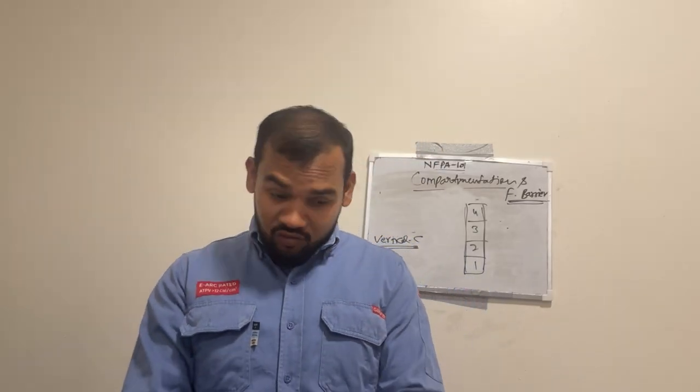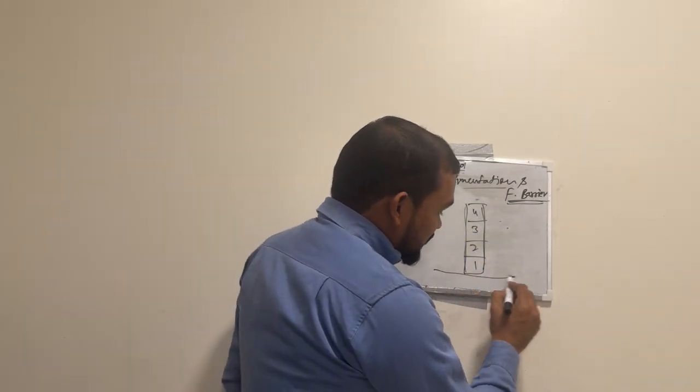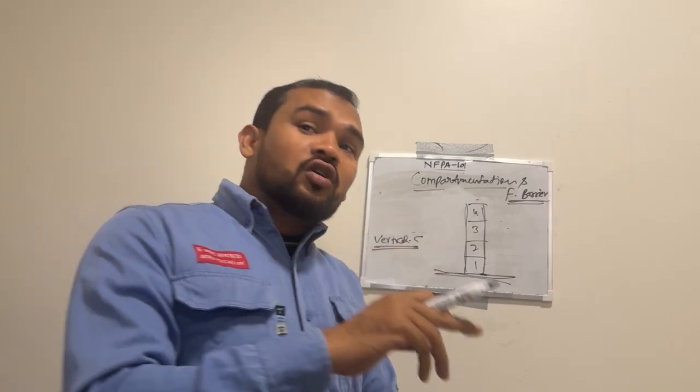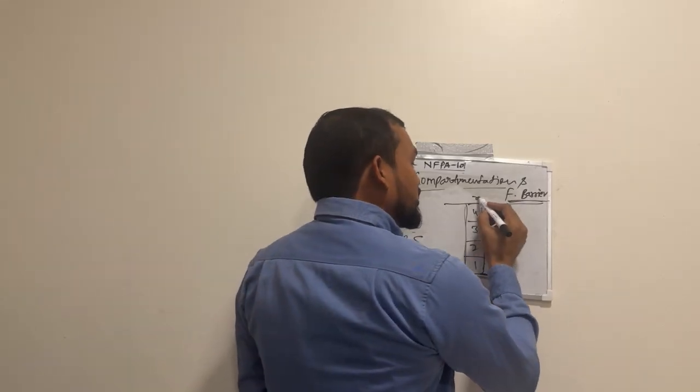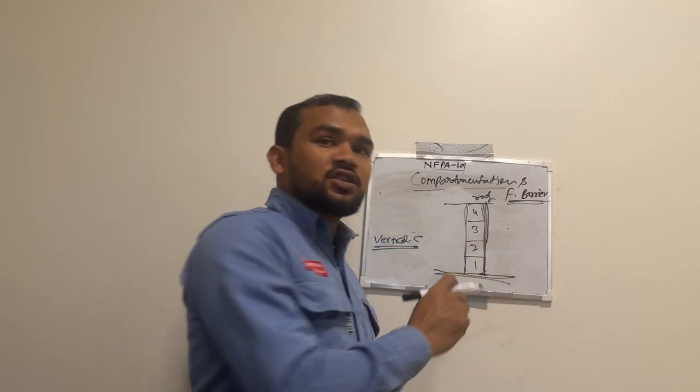The fire barrier extends vertically from the floor slab. This is the floor slab, this is the ground floor, from floor slab to the floor or roof. For example, this is the roof, so from floor to roof. This is called vertical continuity.